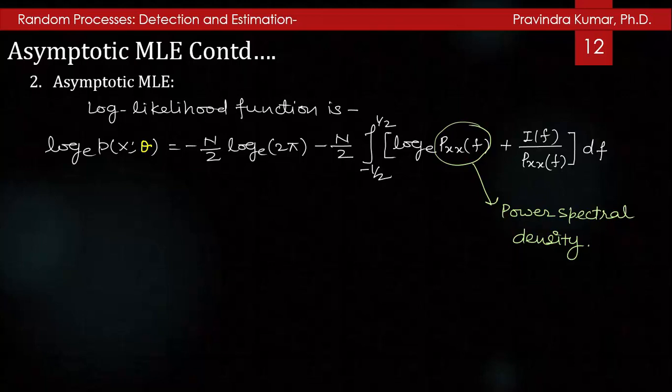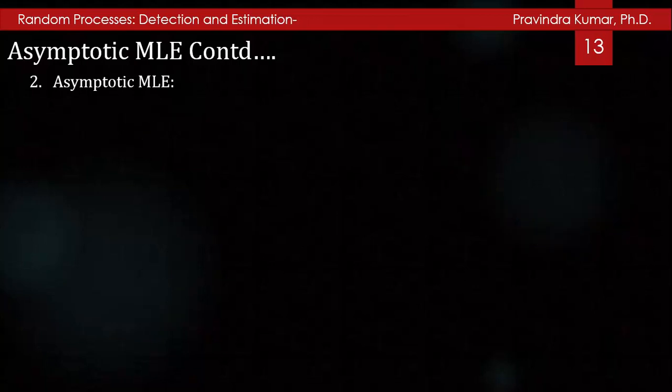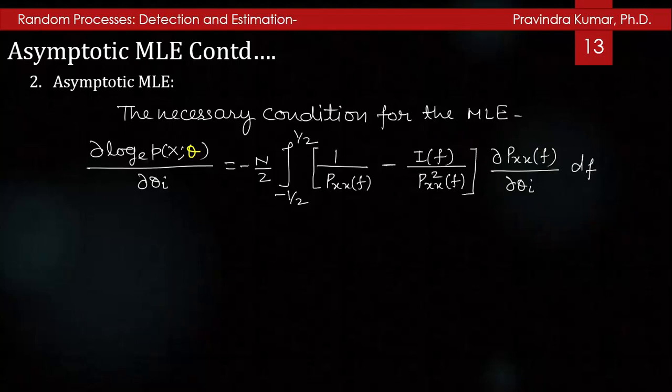where this is the power spectral density Pxx(f), and I(f) is equal to 1/N times the squared magnitude of the summation n = 0 to N-1 of x[n] e^(-j2πfn). And this is the periodogram of the data. The necessary condition for MLE is ∂ log_e p(x;θ)/∂θ_i.